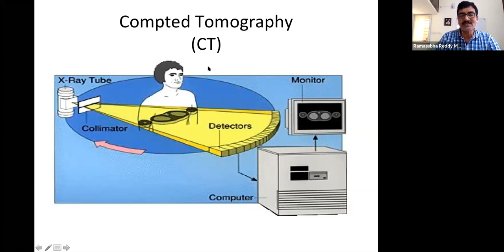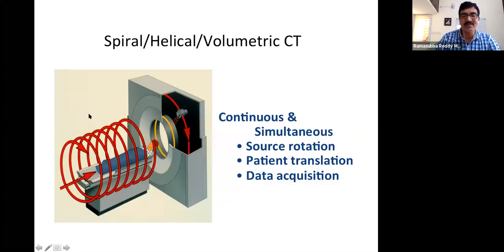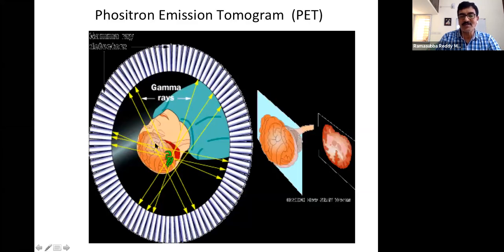So this is another instrument. It is very sophisticated, and there are many modalities here again. Rather than taking section by section for the entire body, they use a spiral approach. The bed moves inside while the X-rays move in a curved, spiral fashion, so they take slices of the entire body and then reconstruct the entire 3D image of the body.